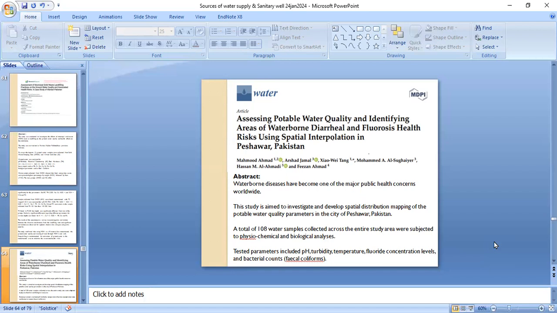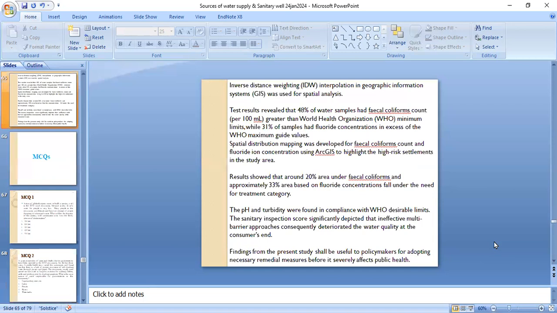A total of 108 water samples collected across the entire study area were subjected to physiochemical and biological analysis. Tested parameters include pH, turbidity, temperature, fluorine concentration levels, and bacterial counts, that is fecal coliform. Inverse distance weighting interpolation in geographic information systems was used for spatial analysis.